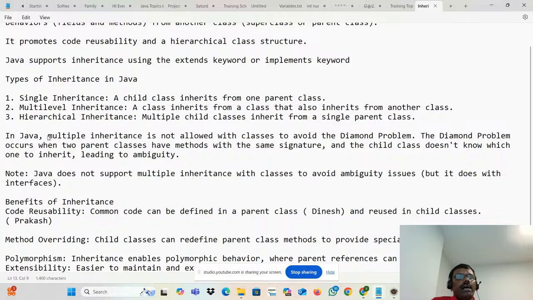In Java, multiple inheritance is not allowed with classes, to avoid the diamond problem. What do you mean by diamond problem? I explained this at the layman level: father is saying doctor, mother is saying engineer. That is a diamond problem.